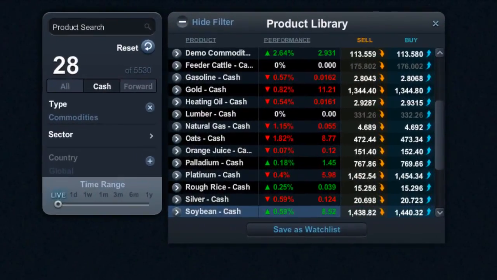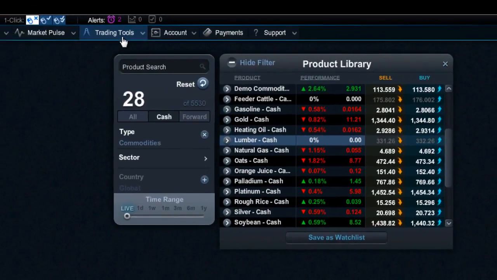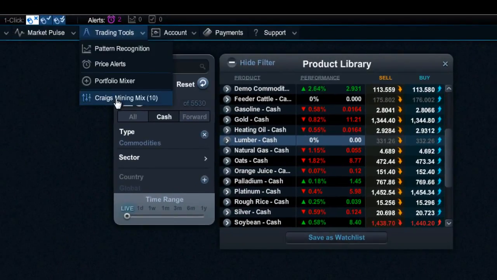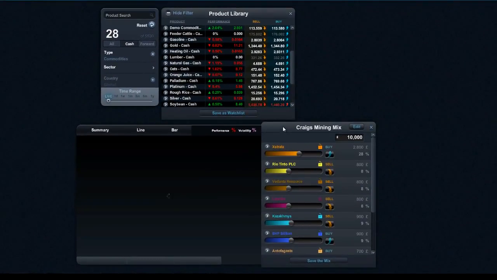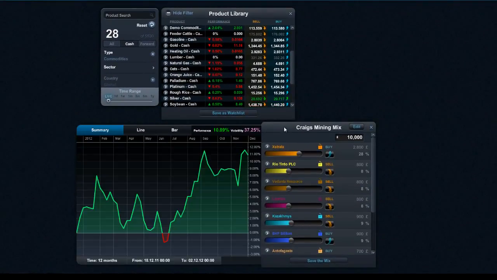So if I just close that down for a second and go to my trading tools area, I can actually open up another mix that I'd already created. For example, I quite like a mix of some of my favorite mining stocks. And as you can see there, you can see a wide variety of performance. This is UK mining stocks, but I could be looking at Australian or Canadian or US, for example.